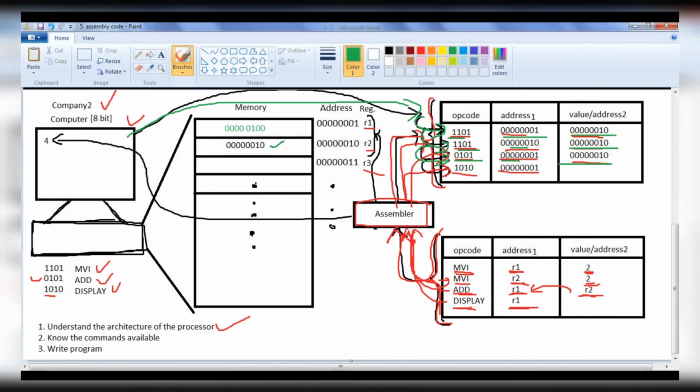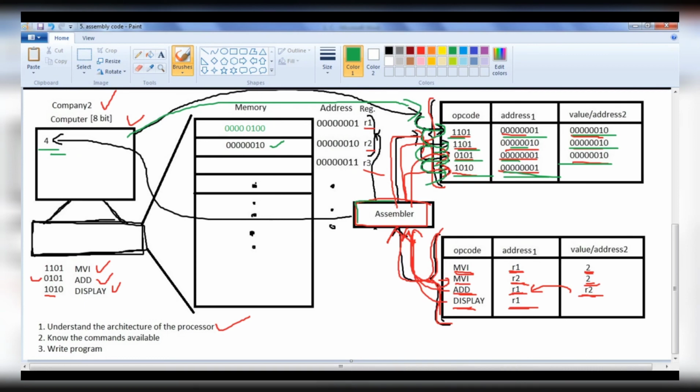Then the computer moves to the next instruction, that is display the value at this address. But actually, the assembler is going to convert that binary equivalent to the decimal equivalent, which is 4, and displays 4 on the computer screen.